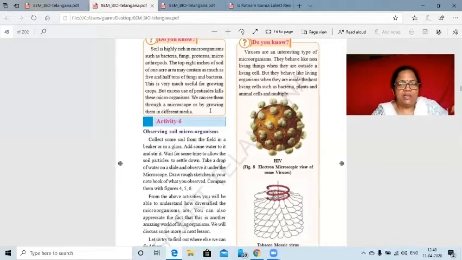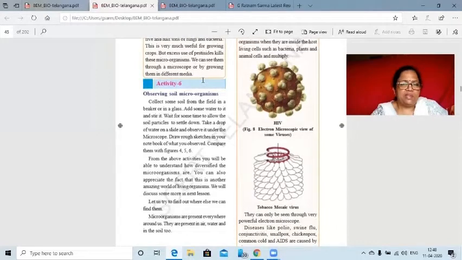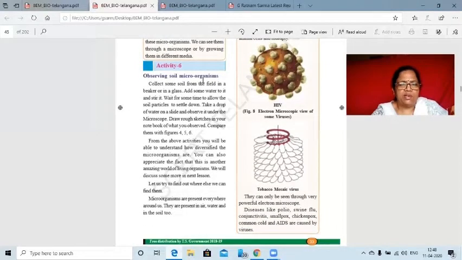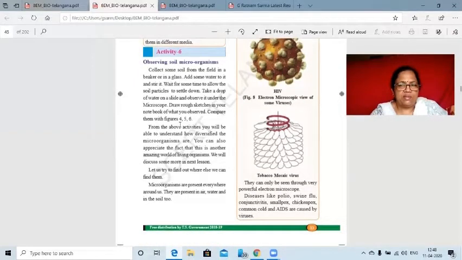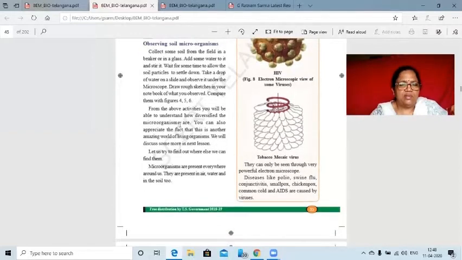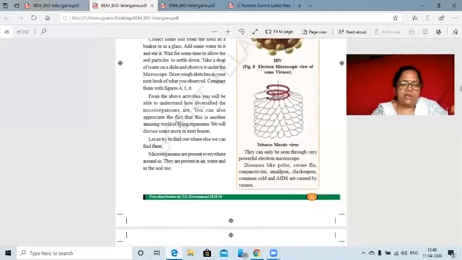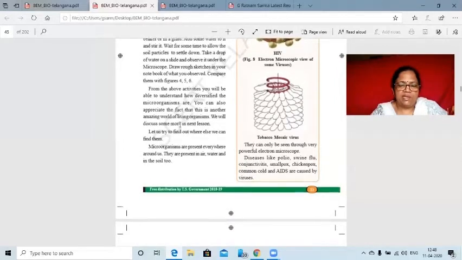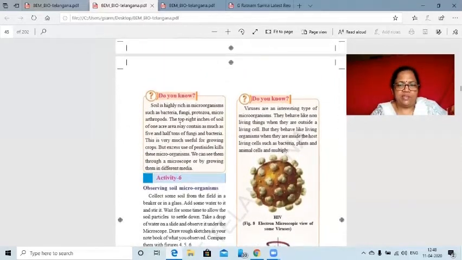Biodegradable. All this biomaterial is degraded into the earth, which increases the fertility of the soil. And coming to activity 6, observing soil microorganisms. Here another activity is given: we have to collect some soil from any field or farmland, then mix that soil in water in a beaker, collect that water and observe it under the microscope. Then we will see various microorganisms under various categories like bacteria, fungi, algae, etc.